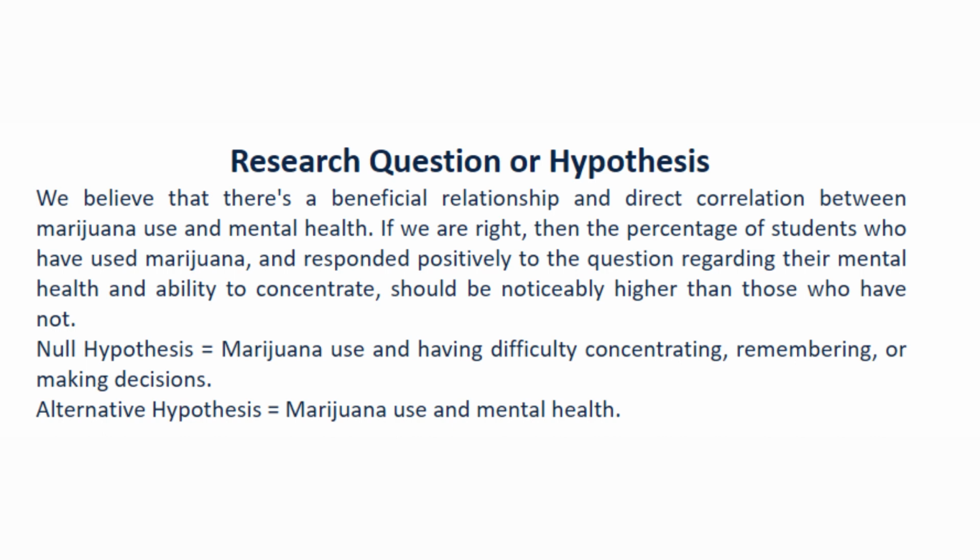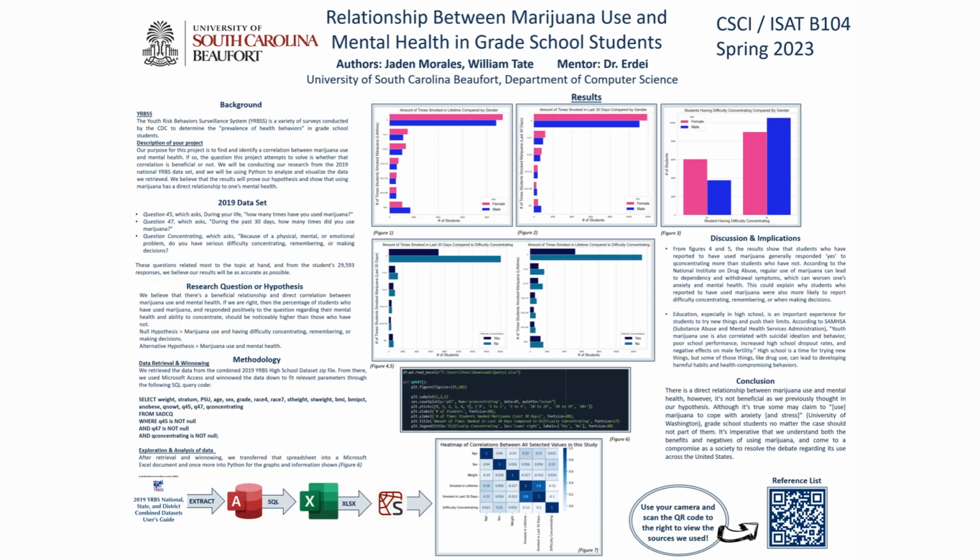Although it's true marijuana use does directly affect one's ability to concentrate, that's not the point we're trying to convey. The two factors in our hypothesis were 1, marijuana use, and 2, ability to concentrate based on mental, physical, or emotional problems, like Q concentrating states. These problems are what separates our null hypothesis from being any other hypothesis. We're trying to find out how marijuana use correlates to the factors which affect one's ability to concentrate, not how marijuana directly affects one's ability to concentrate.